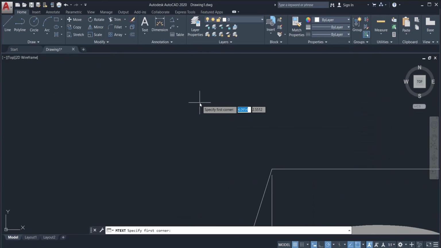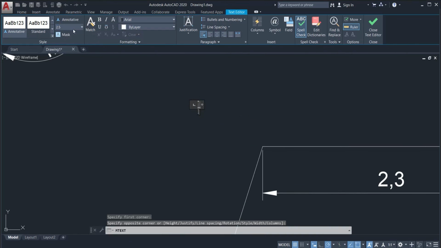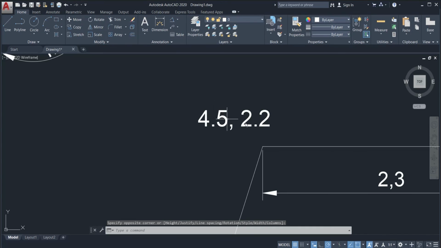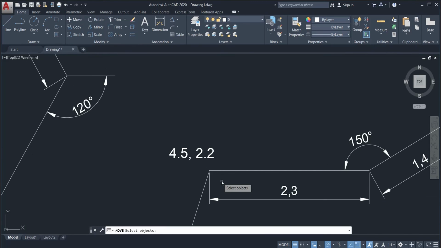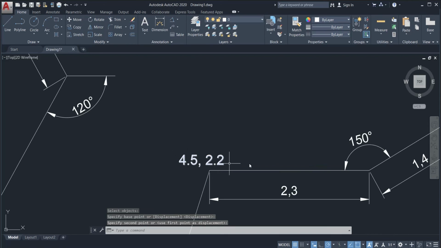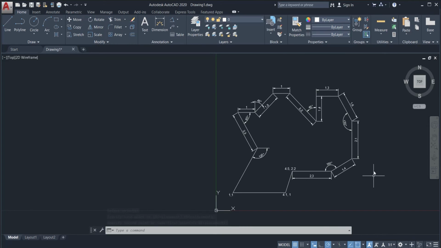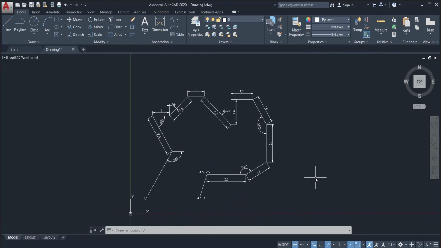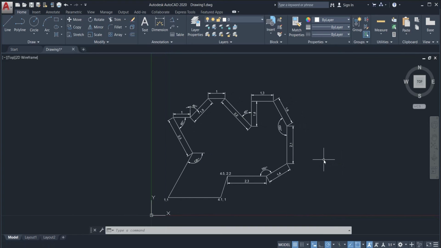Click on the text command as well and specify the area where you want the text to appear. Change the font size again and type our last coordinate. I want to move it a bit closer to the point, so to do that, I will click on the move command and click on the object. After moving that, we can zoom out on the drawing area to have a look on the activity that we have just accomplished. It's safe to say that we have finished all the steps that we are asked to make, including the creation of the figure and the incorporation of the dimensions and coordinates.